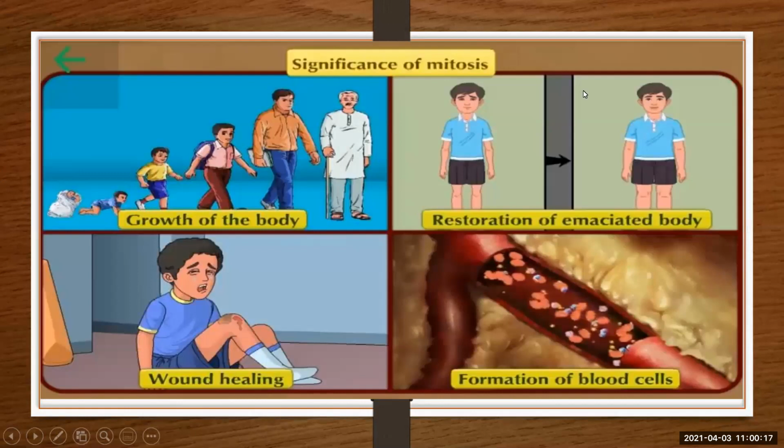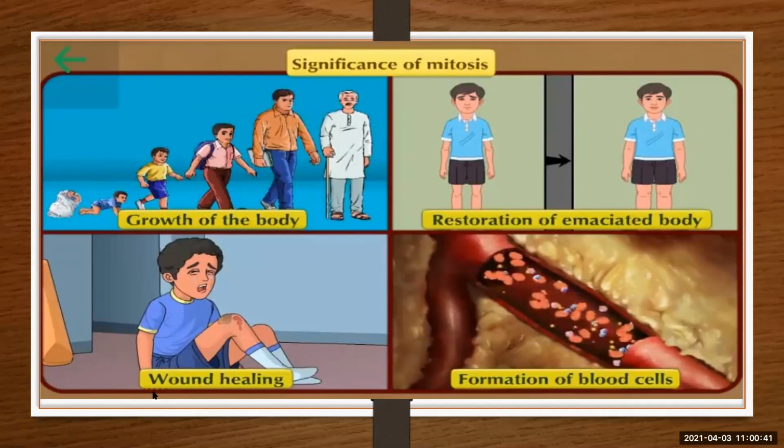Significances of mitosis. Growth of the body. Mitosis helps in the growth of the body. Restoration of an emaciated body. Emaciated means a very thin body, with extreme weight loss and unnatural thinness due to loss of subcutaneous fat and muscles throughout the body.